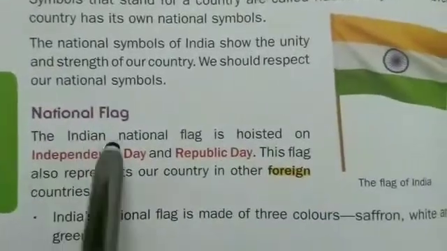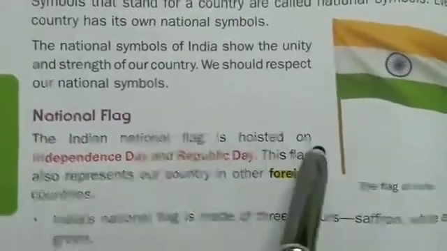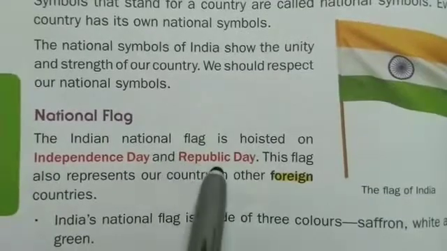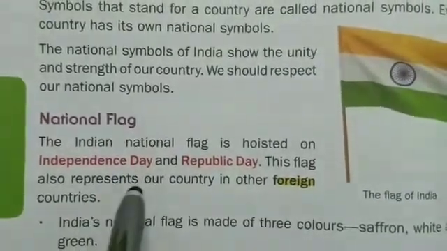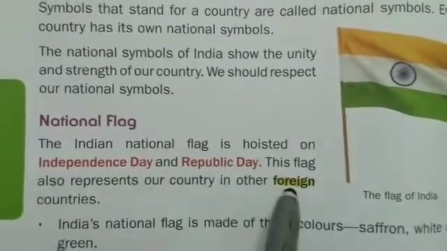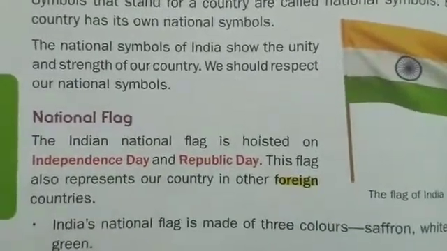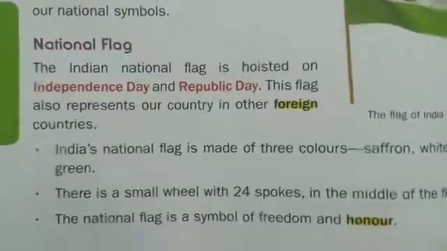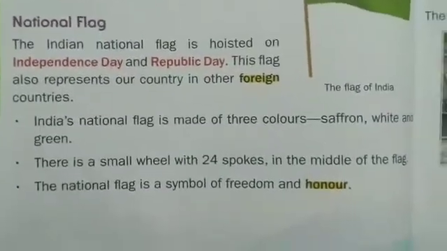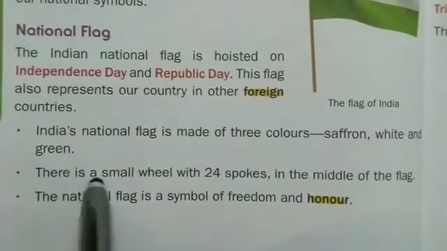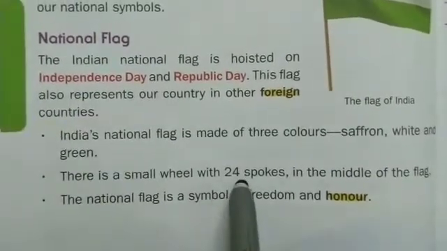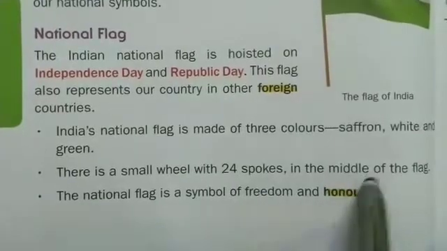National flag. The Indian national flag is hoisted on Independence Day and Republic Day. This flag also represents our country in other foreign countries. India's national flag is made of 3 colors: saffron, white, and green. There is a small wheel with 24 spokes in the middle of the flag.